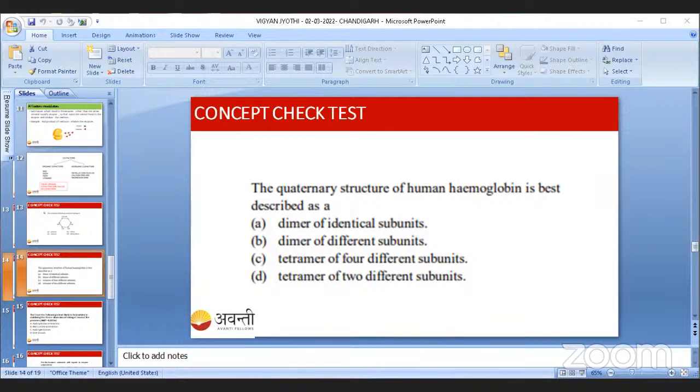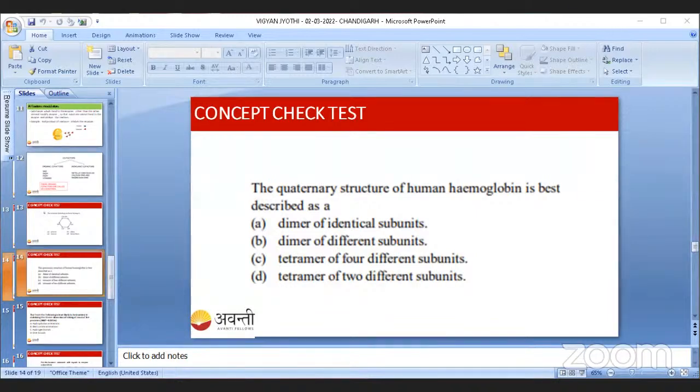Pick the incorrect statement with regard to enzyme action. Okay, so they are telling that malonate is a competitive inhibitor of succinate dehydrogenase. Yes, that is correct, right? Option B, addition of excess substrate does not reverse the inhibition of succinate dehydrogenase by malonate. Is that true? Think. Option C, substrate binds to the enzyme at its active site. Option D, a non-competitive inhibitor binds to the enzyme at a site distinct from that which binds the substrate, that means the allosteric site. Can anyone answer me? Which is the correct answer? I'm going to end the poll.